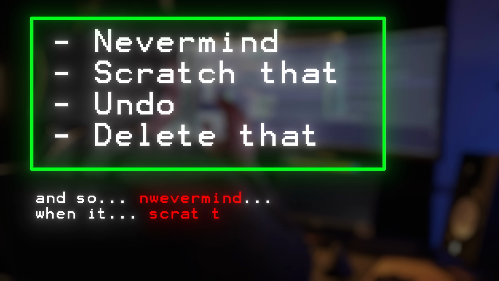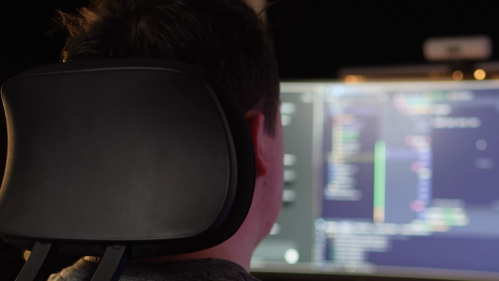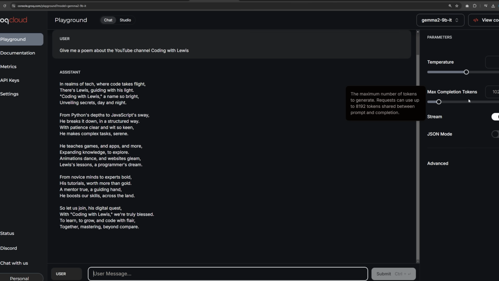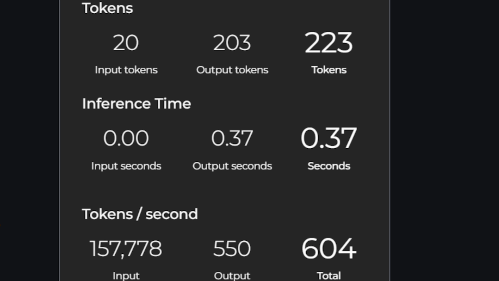But I found though that there were so many edge cases that took away from the experience, and I'm just not that good at remembering things, remember? Goldfish brain. I need something smart. Of course, large language models. So when I go to Groq, it can run these open source models really, really fast. 44 milliseconds for Gemma 9B.